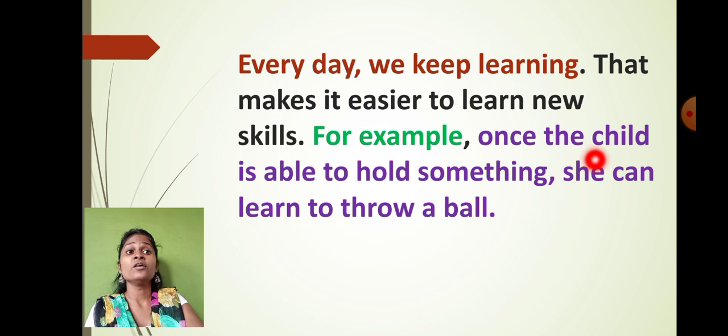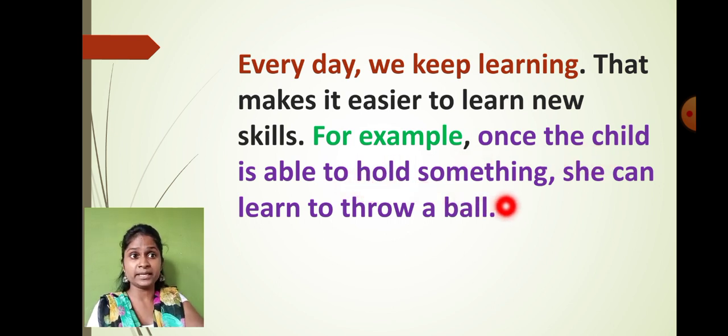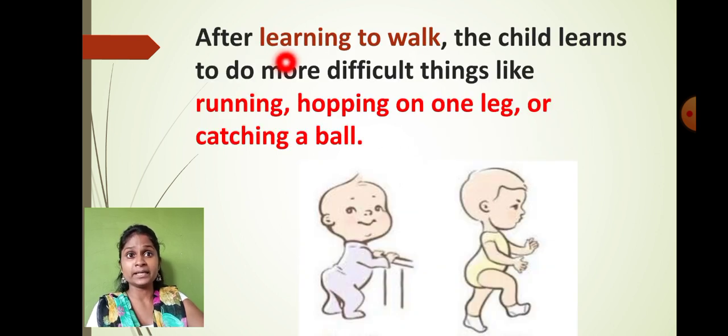So for example, once the child is able to hold something, she can learn to throw a ball, right? And most importantly, after learning to walk, and I am giving you the example of the baby so that it will be easier for you to understand, the child learns to do more difficult things like running, then hopping on one leg, and catching a ball, etc. As the baby is new to all these activities, the baby enjoys a lot. So the baby will start doing all the activities once he starts to walk. Okay, running, hopping, etc. Right?